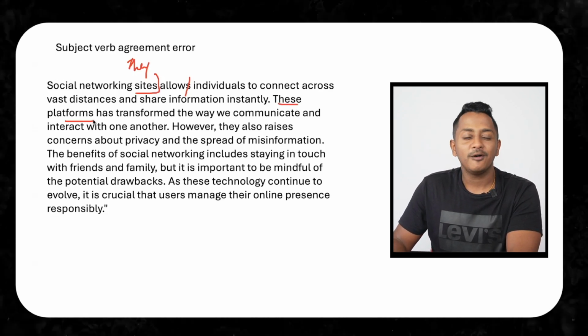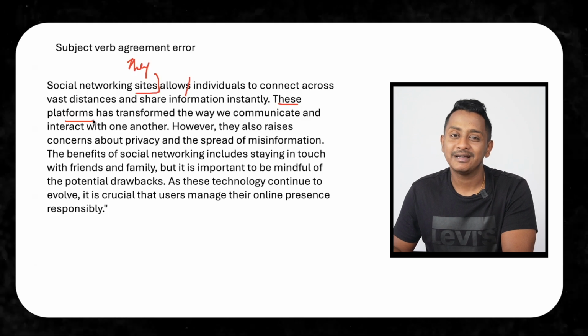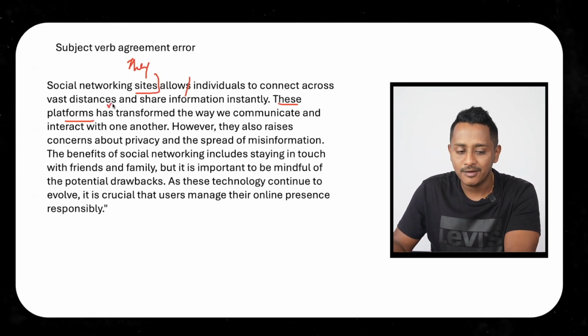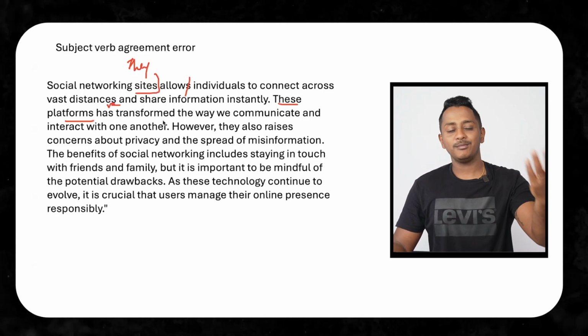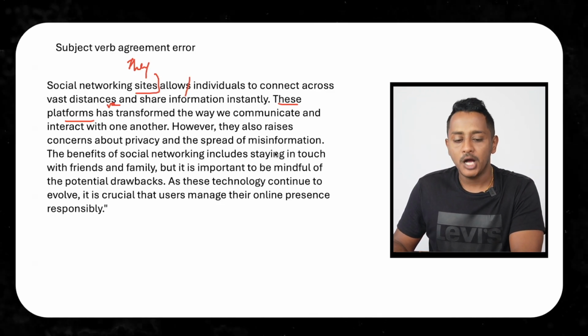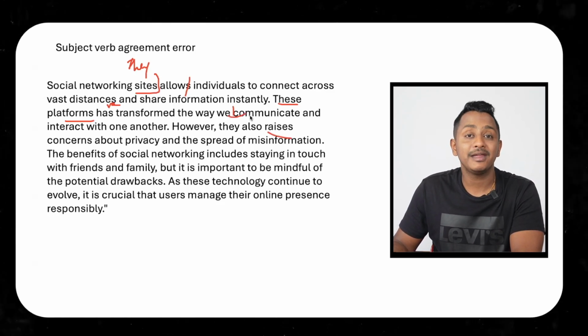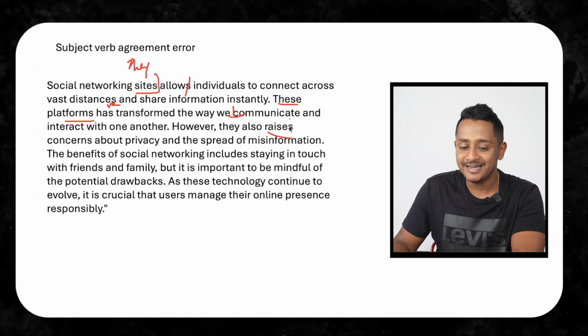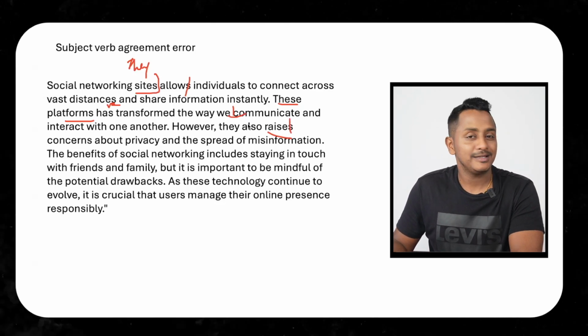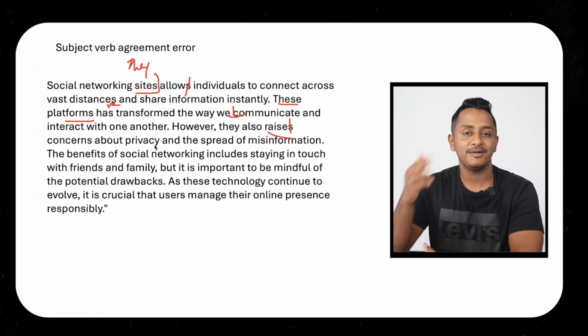Now these platforms, they have, not they has, it should be have. Hope you're getting it. They transform the way we communicate and interact with one another. However, they raise, not raises. They eat, correct? The S has to be crossed off here. The S has to be eliminated here. Concerns about privacy and the spread of information.